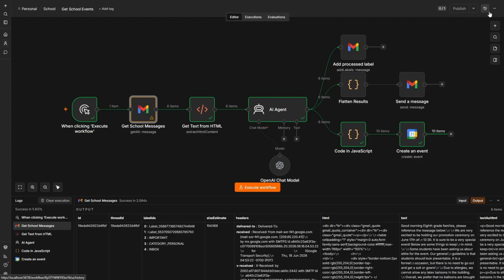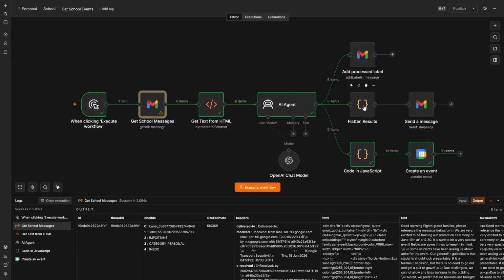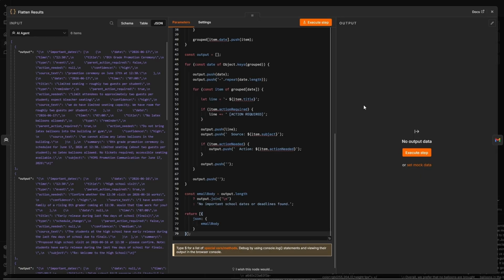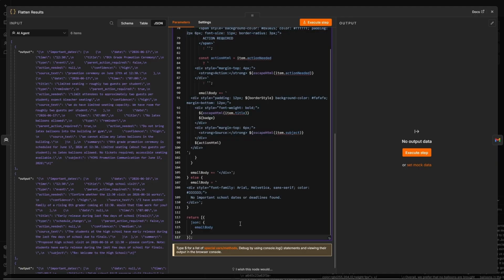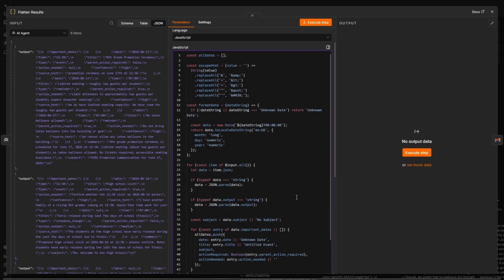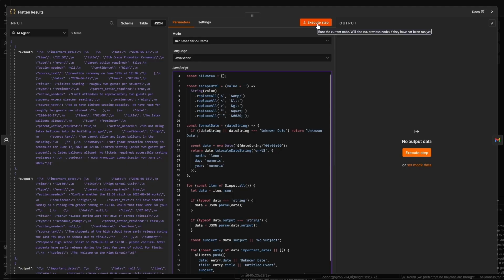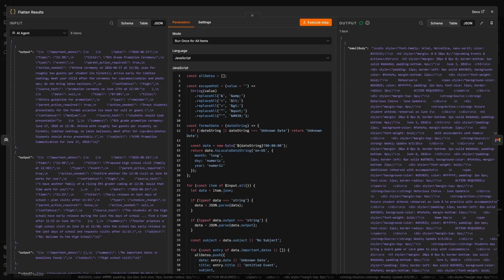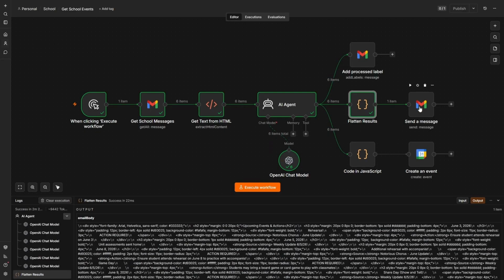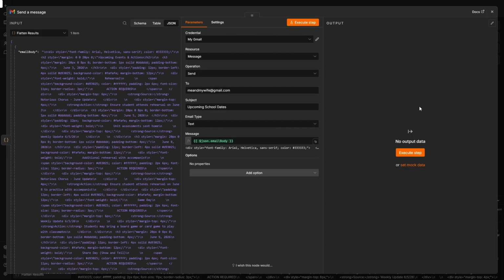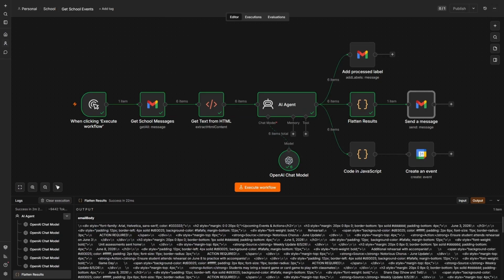So now that we're adding our label and our school message, there's one other thing I want to do. I'm going to make this pretty. So once again, I went back into ChatGPT and I said, hey, turn this into a nice readable HTML for me. Something where I can easily see what comes out of here. And as we run this again, we see that it returns some HTML. Now, before we send this, we need to ensure that our email type is set back to HTML, so that we don't get all those divs and things like that showing up in our mailbox. We want the nice clean version.